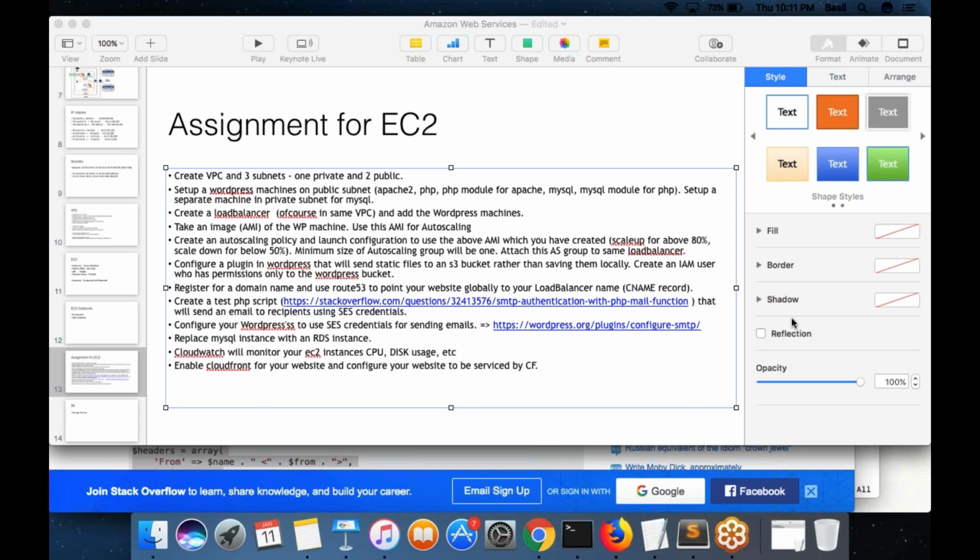One question I have: we have set up WordPress in one instance, and if I want to migrate the updated WordPress to some other instance, what is the way to do it? You can simply copy the complete folder, /var/www/html, to the other machine, and the application will work. That will work, but there can be one thing.